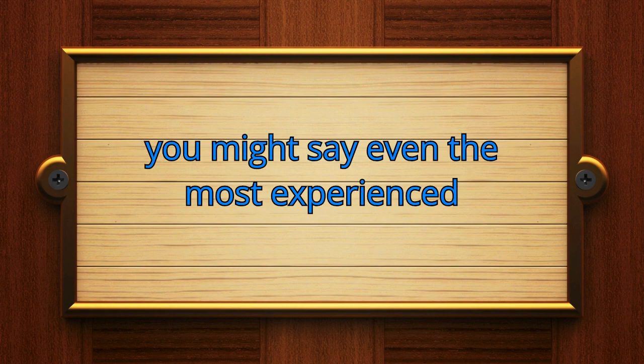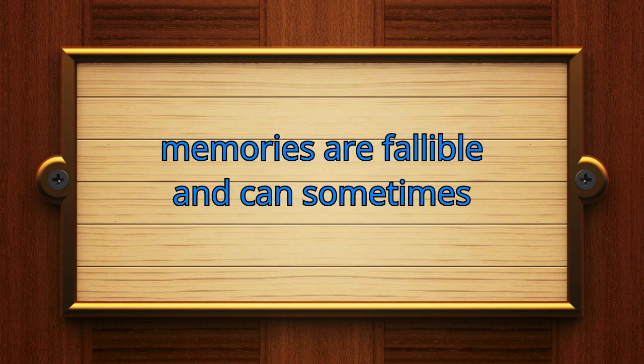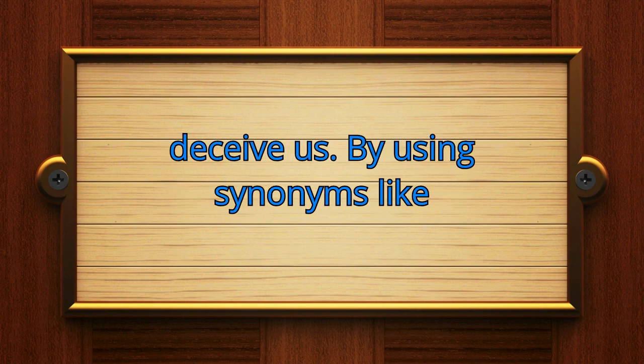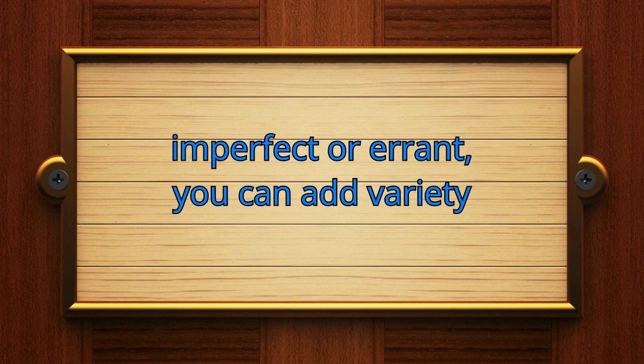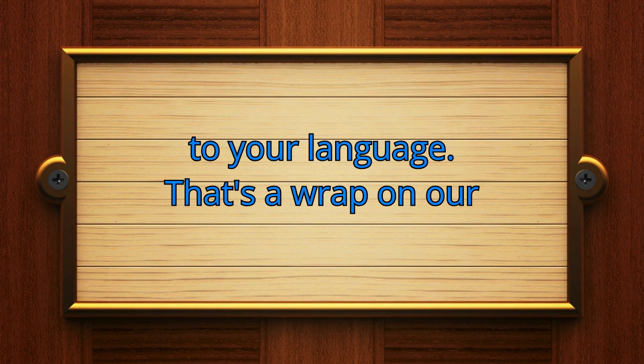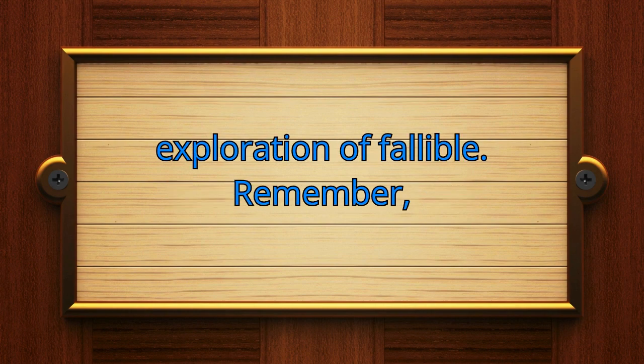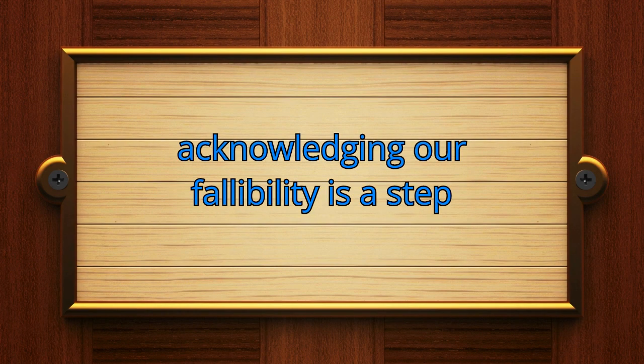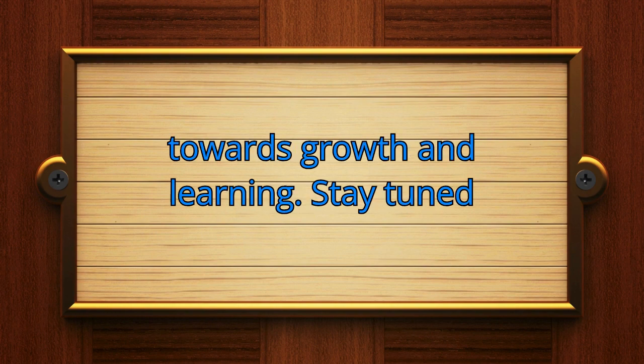For instance, you might say, even the most experienced professionals are fallible, or our memories are fallible and can sometimes deceive us. By using synonyms like imperfect or errant, you can add variety to your language. That's a wrap on our exploration of fallible. Remember, acknowledging our fallibility is a step towards growth and learning.